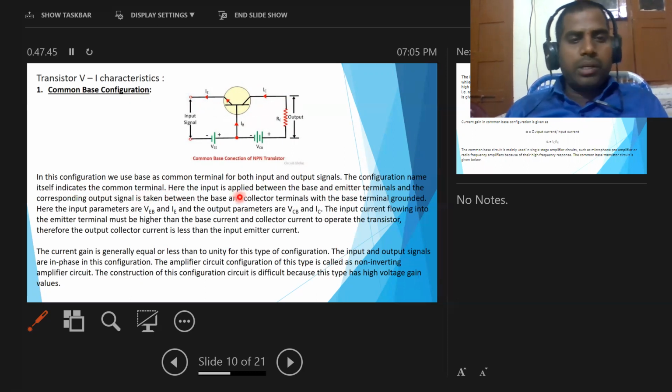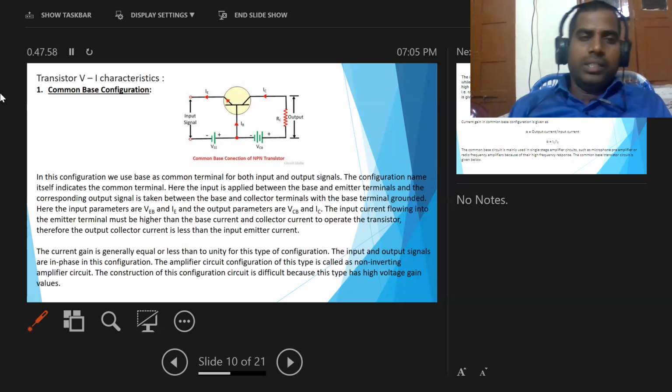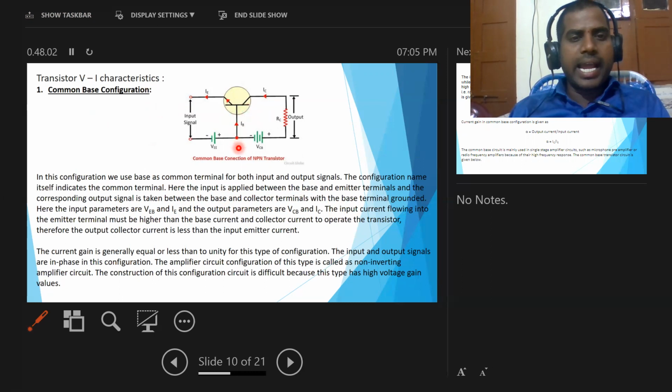Now here the input is applied between the base and emitter terminals, and the corresponding output signal is taken between the base and collector terminals, with the base terminal grounded. So in common base configuration, the base is common for emitter and collector. Hence the emitter-base region is taken as the input region, and the base-collector region is taken as the output.